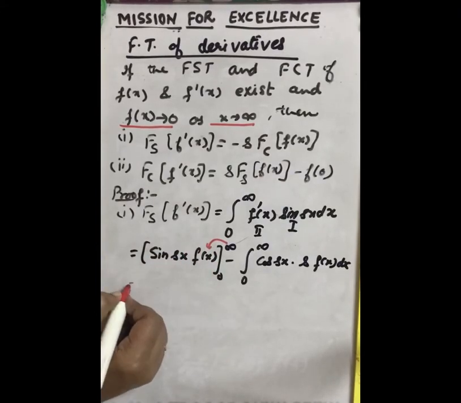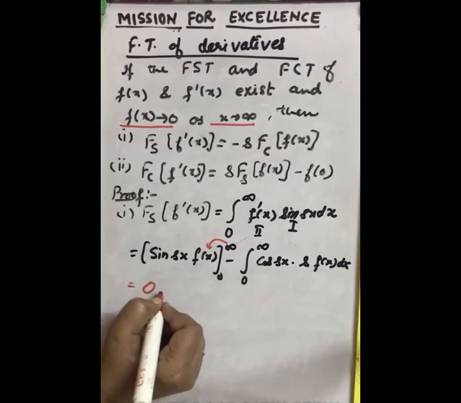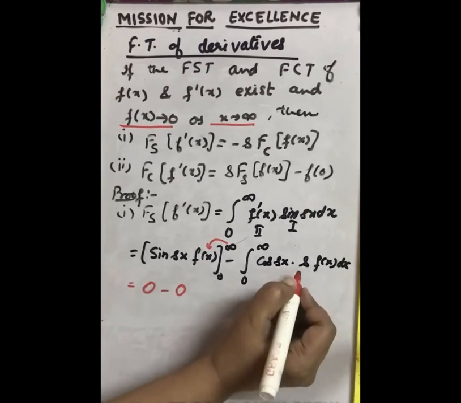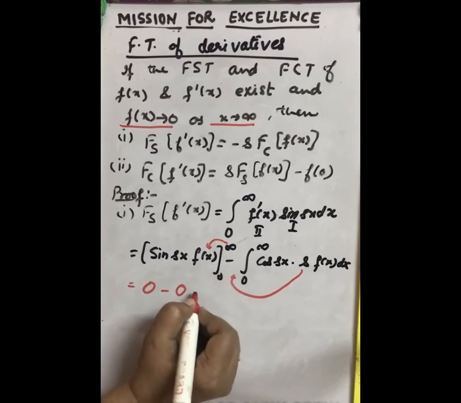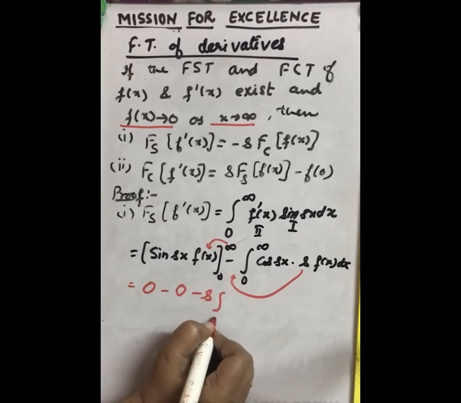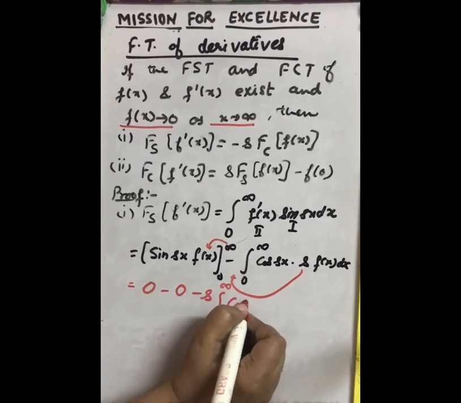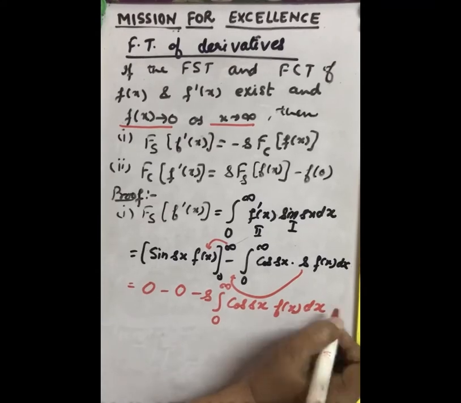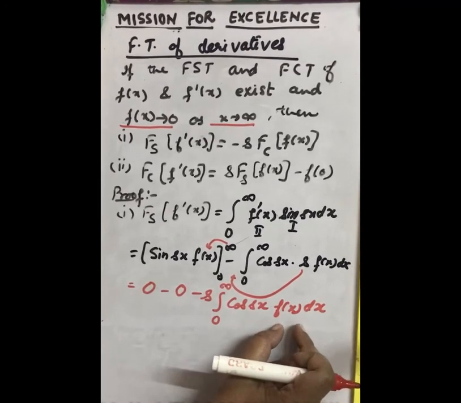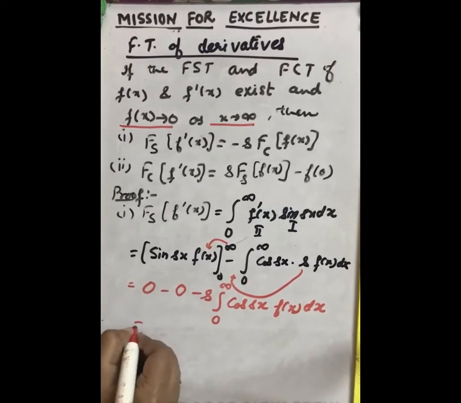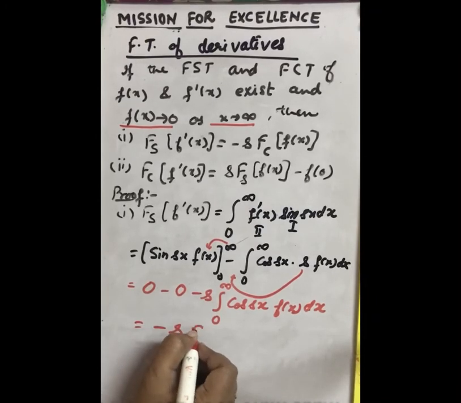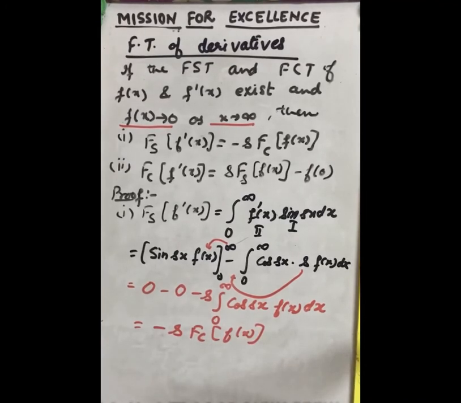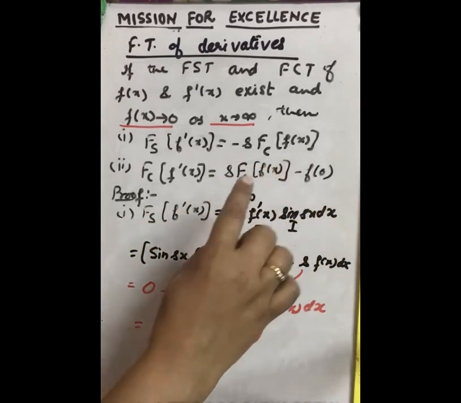So this will become 0, and sine 0 is also 0. So the lower limit will also give 0 result. This s we take outside here, so it will be minus s integral 0 to infinity cos sx f(x) dx, and this is the cosine transform of function f(x), and this is minus s. So the result is minus s Fc f(x), Fourier cosine transform of the function f(x). This we have proved here.